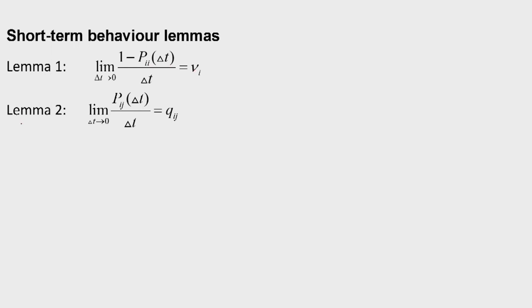Similarly, lemma 2 states that the limit of pij delta t divided by delta t as delta t tends to 0 is equal to qij, where qij is equal to nu i into pij. So this pij is the state transition probability of the embedded Markov chain.